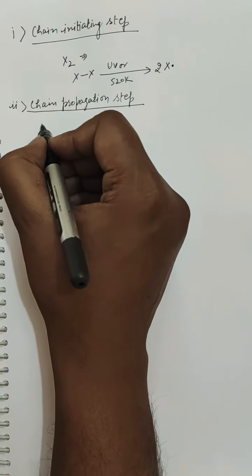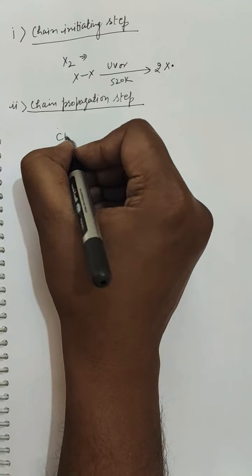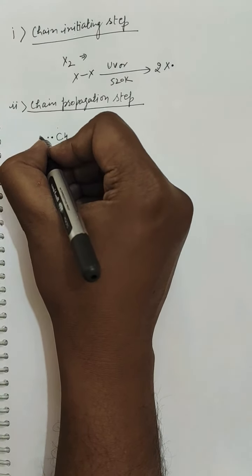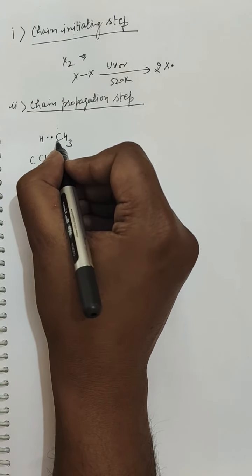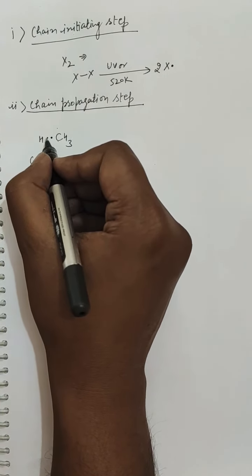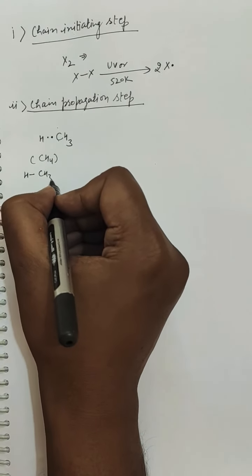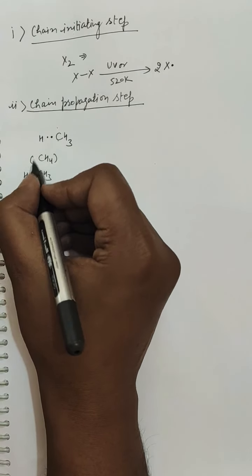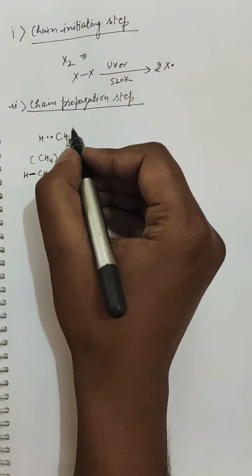In this manner, suppose there is methane. The formula of methane is CH4, one carbon and 4 hydrogen. I am writing it here, and the bond between carbon and the fourth hydrogen has been shown as dots. 2 electrons are involved in this bond.